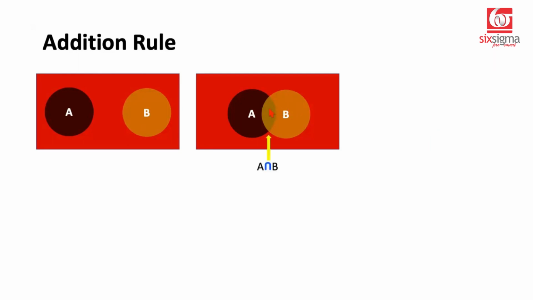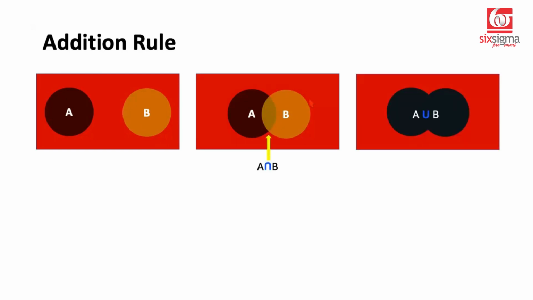This common area is referred to as the intersection. We call it the intersection of A and B. And if we just look at the outline of this entire shape that we got, that is known as the union. So the symbol is an inverted U for intersection and U for union. So if we were to write a formula for the union, it will be written as this.